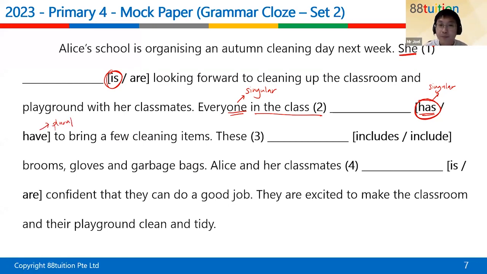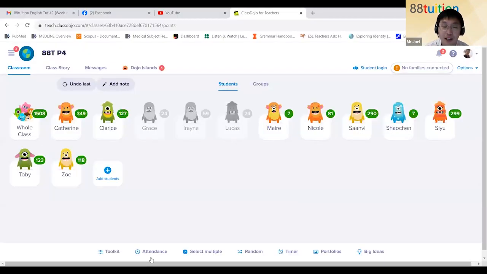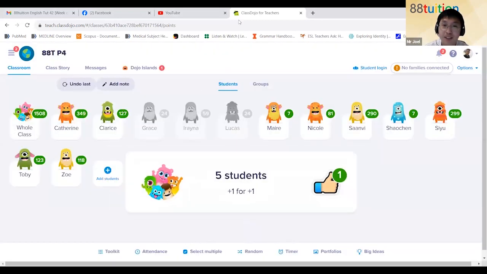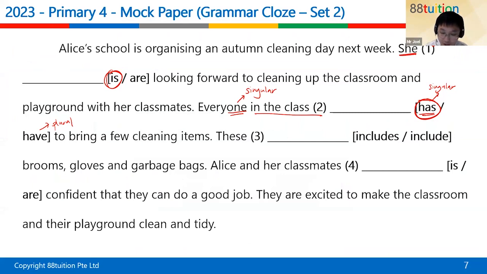All right. So everyone gets the mark except for Sanvi, Toby, Zoe. All right. So everyone except for Sanvi, Toby, Zoe, and Nicole. Everyone gets 1 mark. For question 2. Question 3.